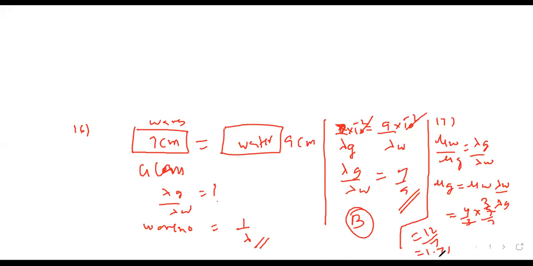18th is theoretical. The color which will travel slowest is violet, correct? Violet का wavelength is least, so mu is maximum. Wavelength and velocity are directly proportional, so it will be violet which is traveling least. Should I explain or has everybody followed how violet will come? Should I explain this? Explain again.